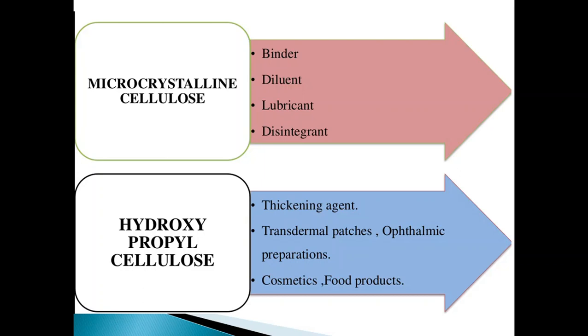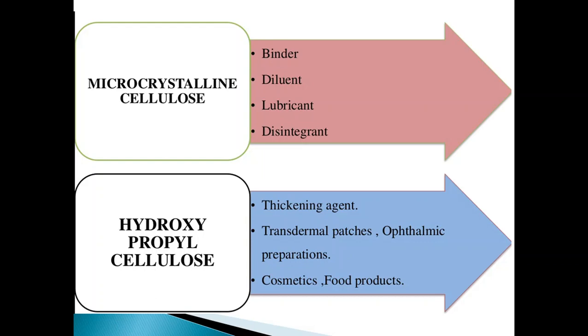These agents possess little or no therapeutic value, but they are used in the preparation of many pharmaceutical products. These agents are called pharmaceutical aids, which may be obtained from plants, animals, minerals, or sometimes from synthetic origin. So this is about the pharmaceutical aid for the carbohydrate compounds.